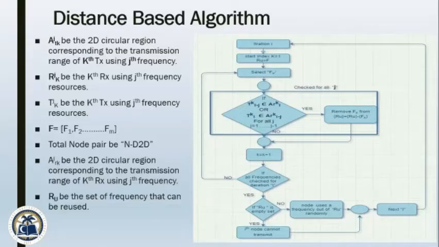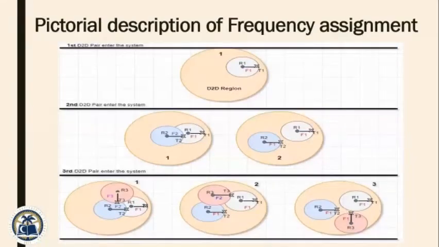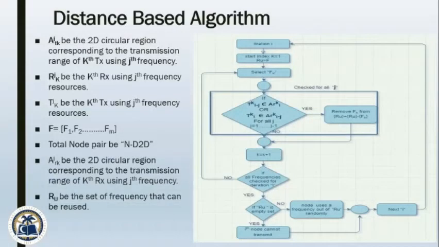Now sharing the detailed flow chart here. Let us get familiar with all the notations that are used in this algorithm. Let T subscript k power j be the 2D circular region corresponding to the transmission range of the kth transmitter using the jth frequency. Let R subscript k power j be the kth receiver using jth frequency resources. Let T subscript k power j be the kth transmitter using jth frequency resources. The frequency pool is F1, F2, and so on. The total number of node pairs is n D2D pairs.